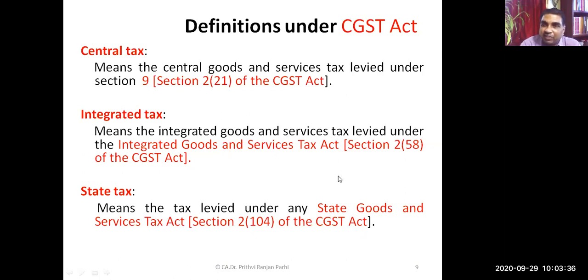All these definitions are given where? In which act can you find all these definitions? Right now we are discussing with reference to which act? Can you please reply?